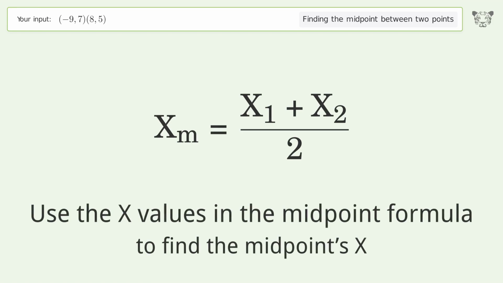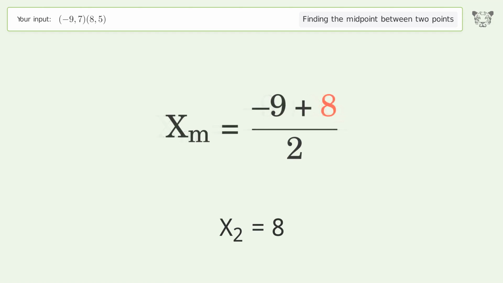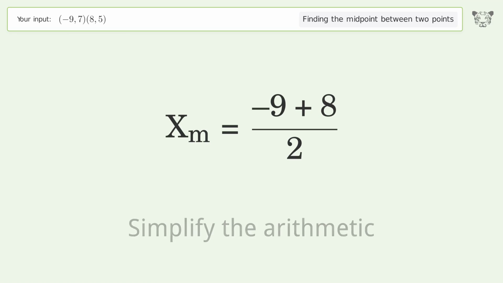Use the x values in the midpoint formula to find the midpoints x. x1 equals negative 9. x2 equals 8. Simplify the arithmetic.